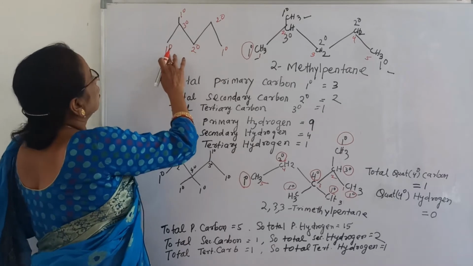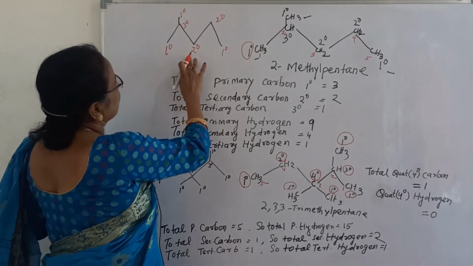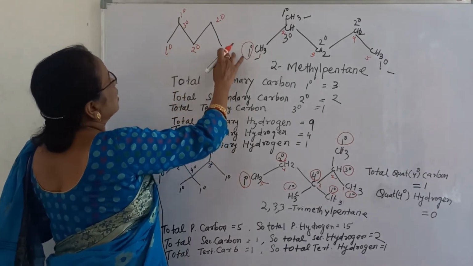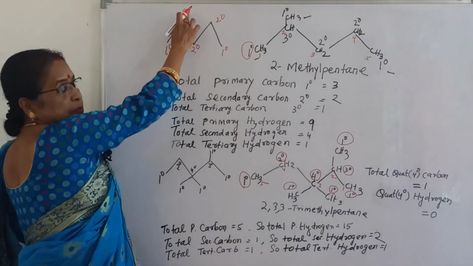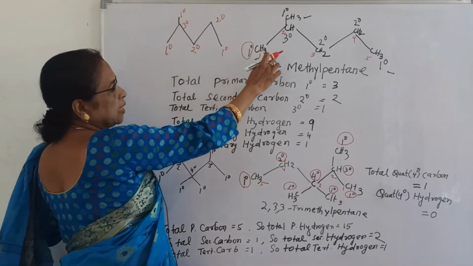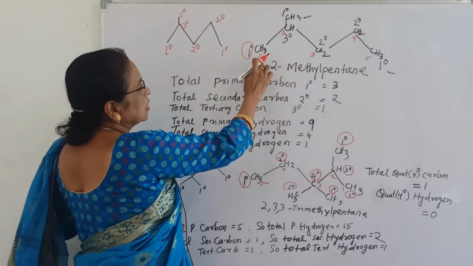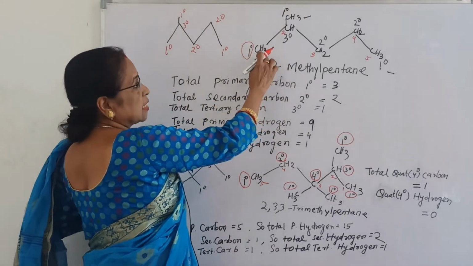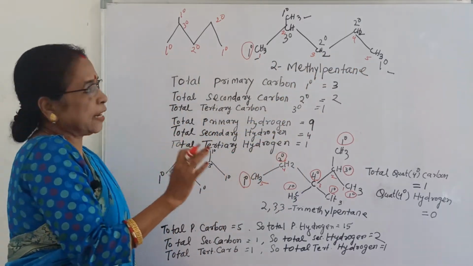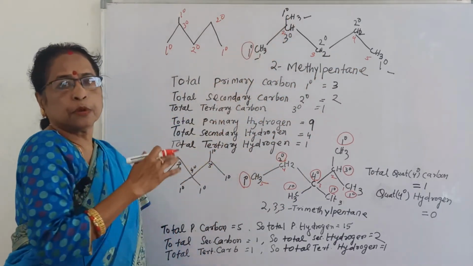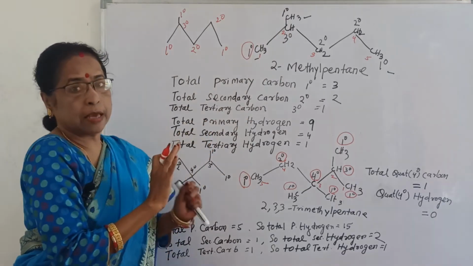This is primary, secondary, primary, secondary, this is tertiary, and this one primary. If I write it in structure formula, this is CH3, and the positions are 1, 2, 3, 4, 5. The 5 means pentane, with a methyl group at position 2, so 2-methyl pentane. Okay, the name is correct.